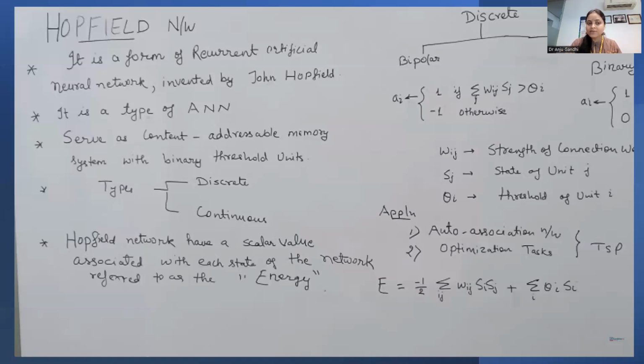A Hopfield network has a scalar associated with the state of the network, referred to as the energy. Every time we calculate the energy from the output layer to the previous hidden and input layers, and according to that we change the weights, right? It may be a bipolar input or a binary input. That's what we discussed in the previous sessions: the idea is how to adjust the weights in the network, because only then do we get the correct output, right? So these are the things we have with us, okay?